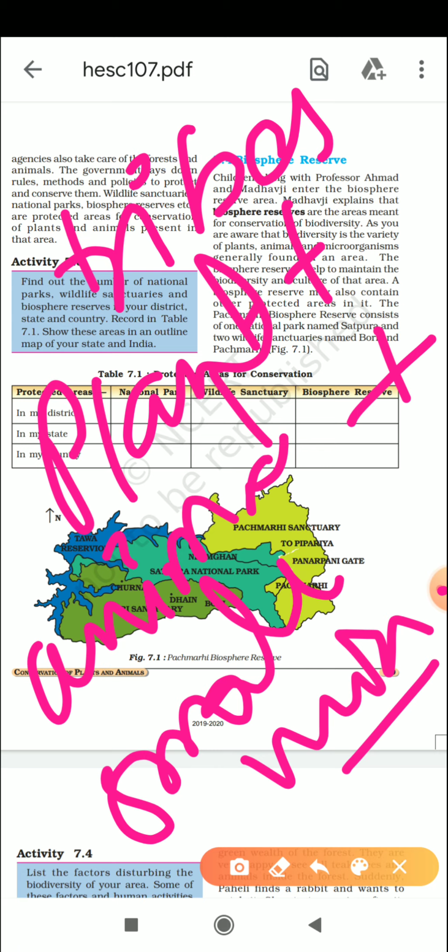Hope this is clear to you, what a biosphere reserve is.